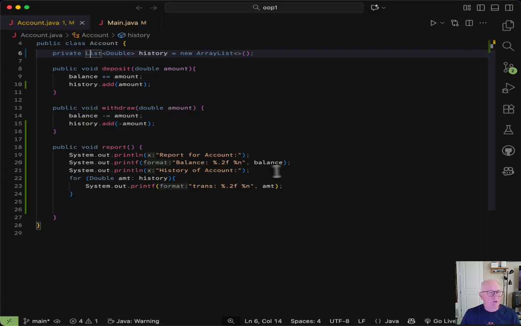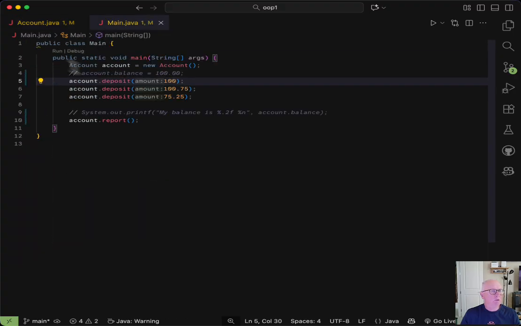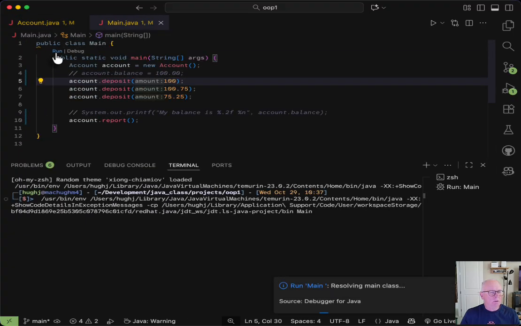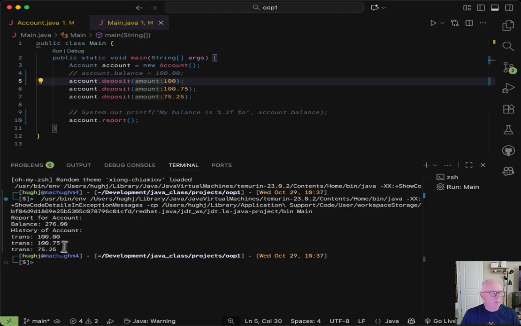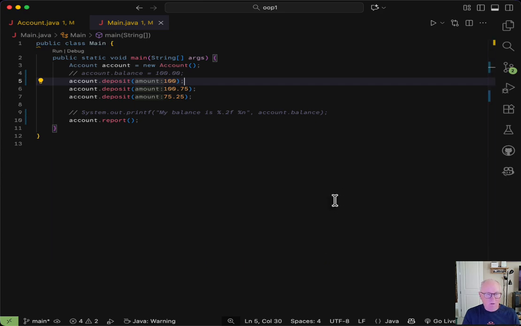We've done a pretty good job here, but if we run our program, we get this nice little print, but wouldn't you like to know what this is and the date that it happened? Well, maybe we should add that functionality.